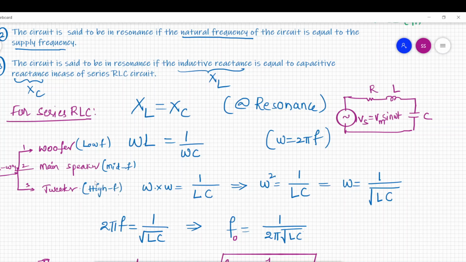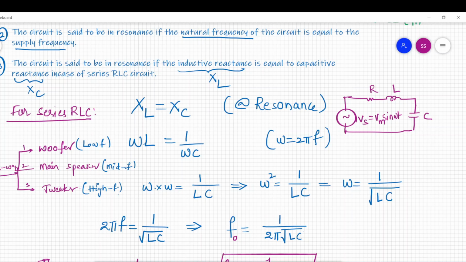Every music system will have these things: woofer, main speaker, and tweeters. So we would like to direct low frequency signals to the woofers, high frequency signals to the tweeters, and mid frequencies to the mid-range speakers. Therefore, we would need a circuit that is capable of passing certain frequencies of a signal and rejecting others.